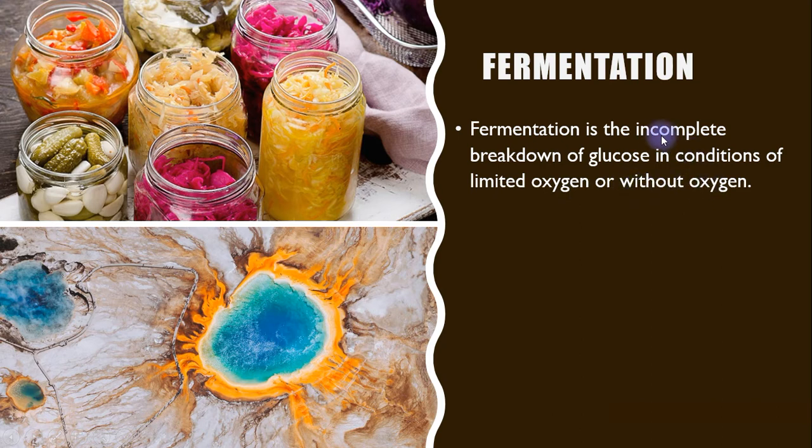If aerobic, it is a complete breakdown. But if fermentation, it is the incomplete breakdown of glucose in condition of limited oxygen or without oxygen.